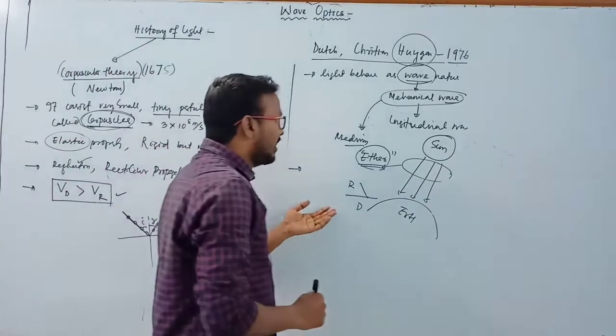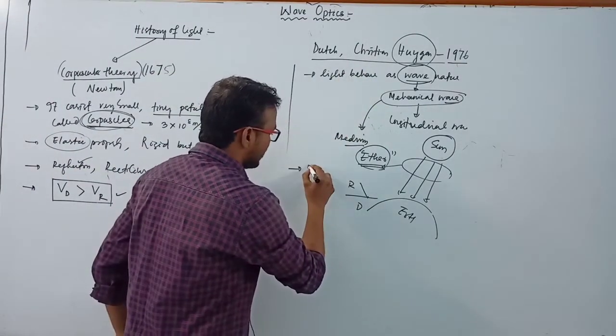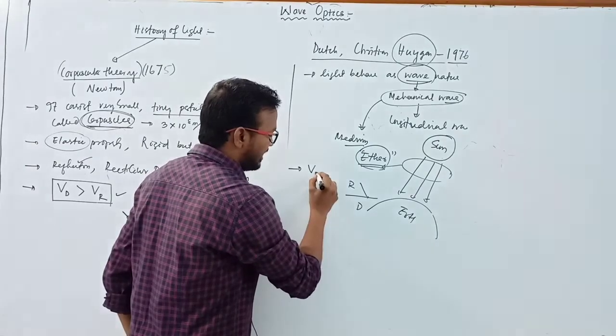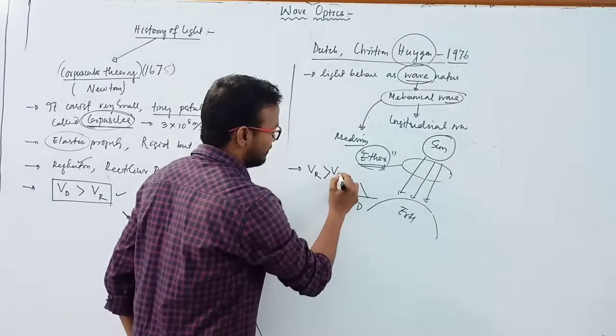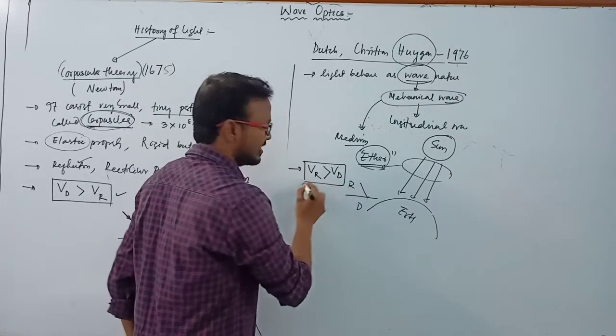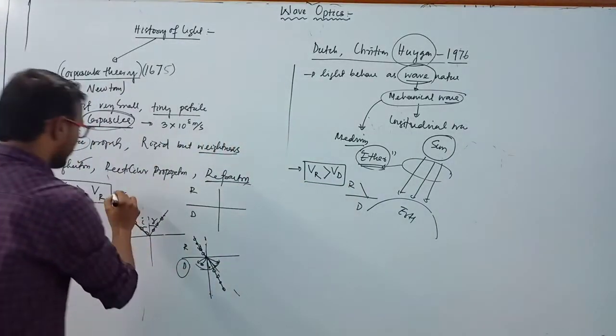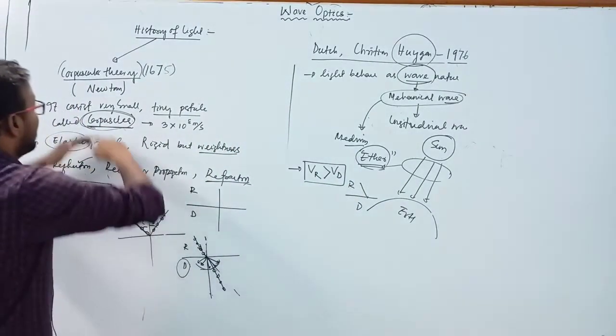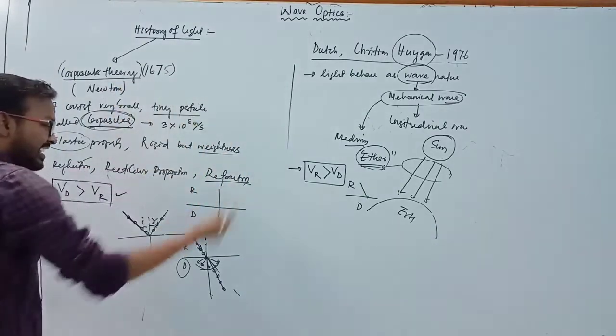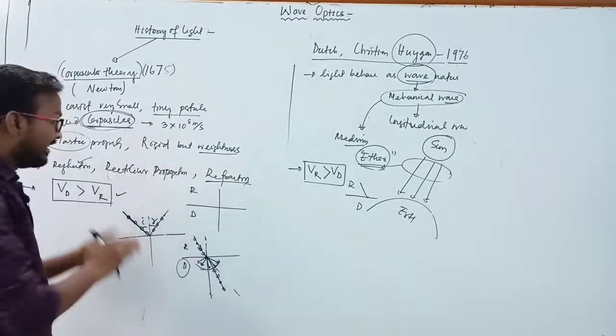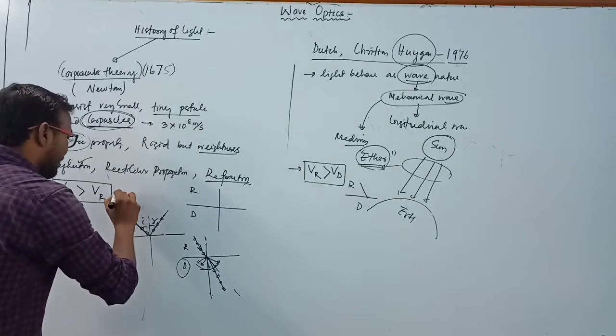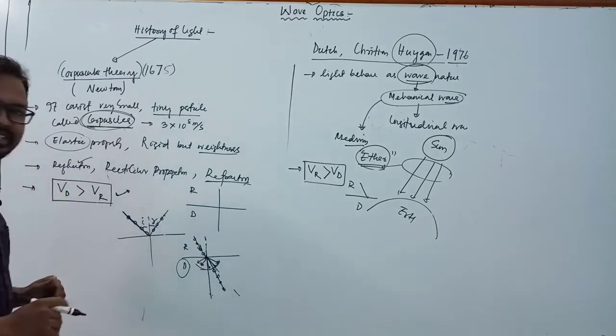But according to Huygens, the velocity of light in a rarer medium is greater as compared to the velocity of light in a denser medium, which is contrary to this method. Clear? But Newton is a great scientist. He never made any type of mistake.